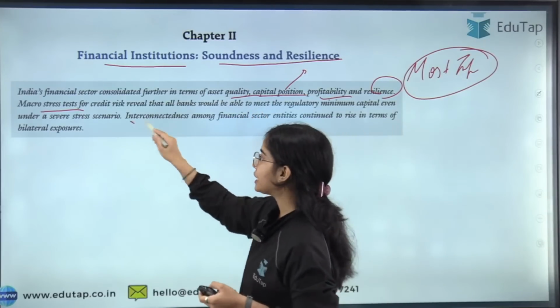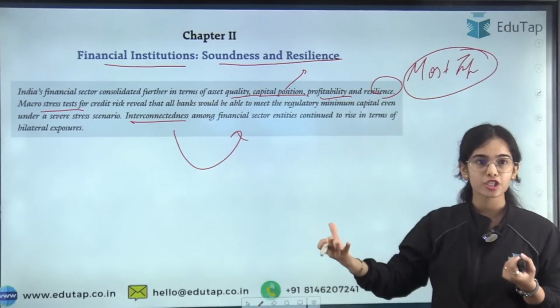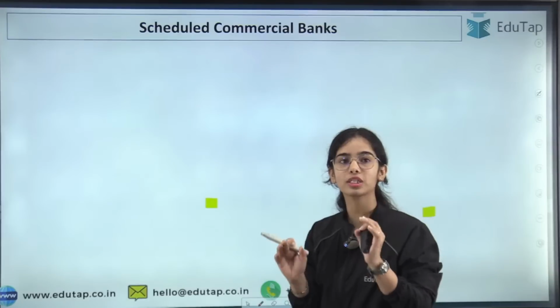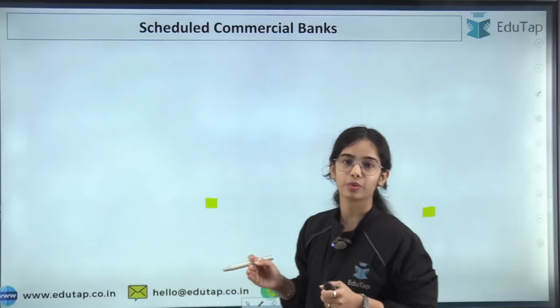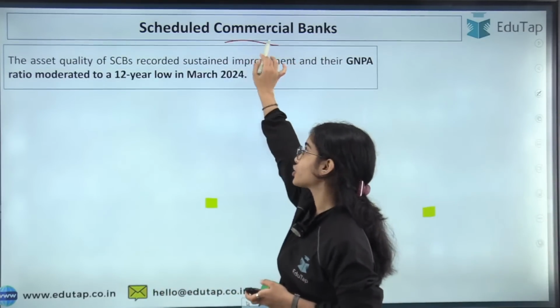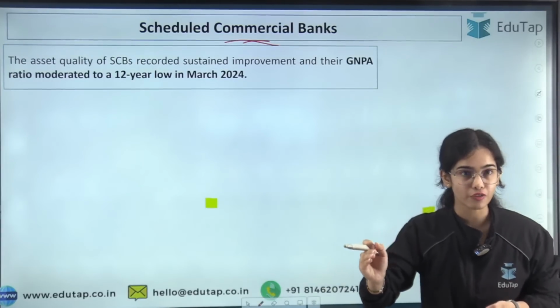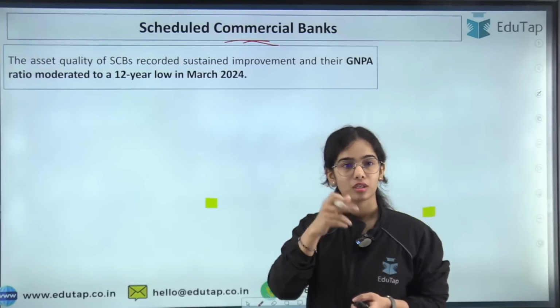We will also see the interconnectedness of the banks with the other financial institutions, and the interconnectedness between the financial institutions. So this is all that is included in the second chapter, which is one of the most important chapters. Now, scheduled commercial banks. First of all, we are starting with the financial condition of the scheduled commercial banks. Then we will understand the financial condition of urban cooperative banks. Then we will understand the financial condition of the NBFCs.